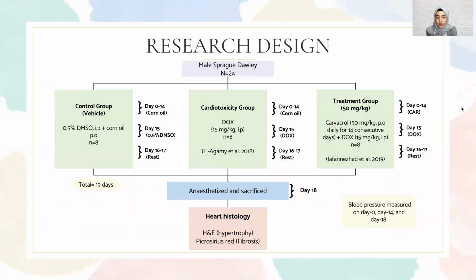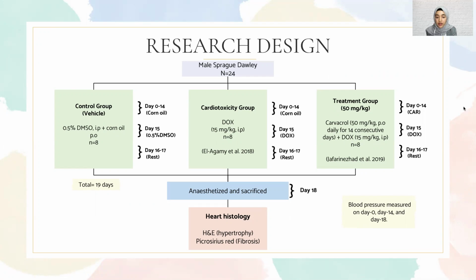So 24 male Sprague-Dawley rats were split into 3 groups. The first group, which is a control group, was administered corn oil for 14 days and 0.5% DMSO on day 15, while the second group, which is the cardiotoxicity group, was administered corn oil for 14 days and 1 dose of 50 milligrams per kg of doxorubicin on day 15. Lastly, the third group, which is the treatment group, was pre-treated with 50 milligrams per kg of Carvacrol for 14 days and 1 dose of 50 milligrams per kg of doxorubicin on day 15.